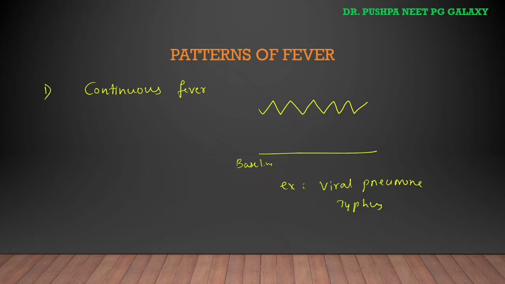So this is the continuous type of fever, where fever does not fluctuate more than 1 degree Celsius in 24 hours and does not touch the baseline. Next pattern is remittent fever. Remittent fever means fever with daily fluctuations exceeding 2 degrees Celsius but not touching the baseline.